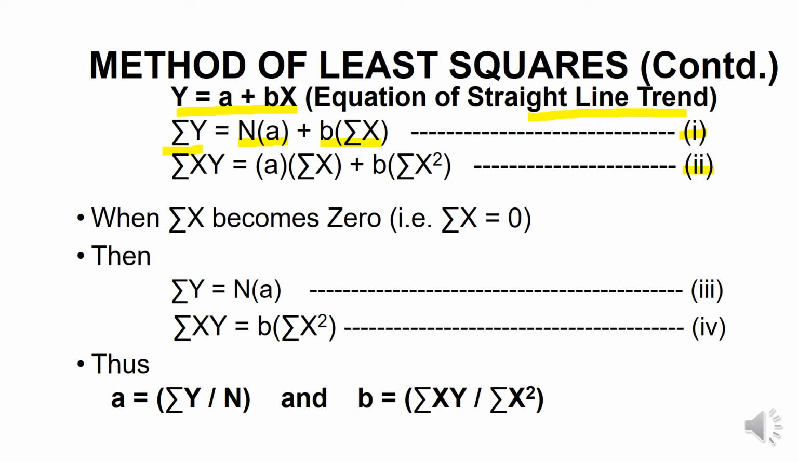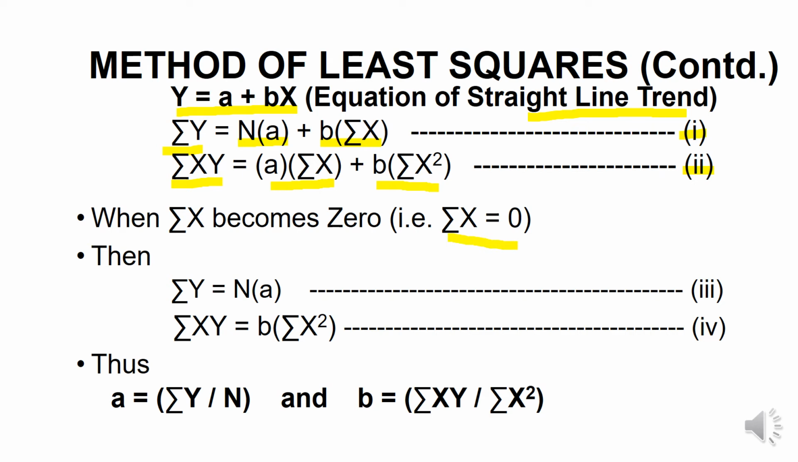That means when the first equation is multiplied on both sides by summation x, it becomes summation xy on the left hand side and a times summation x plus b times summation x square on the right hand side. Students, kindly note that for simpler calculations, the midpoint in time is taken as origin, because in that case the negative values in the first half of the series balance out the positive values in the second half of the series. Thus, summation x becomes 0.